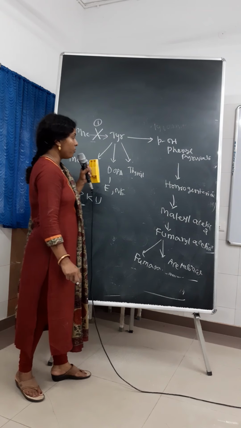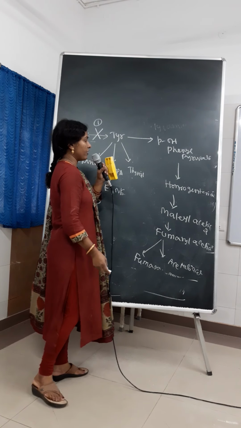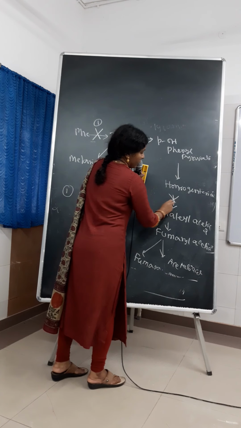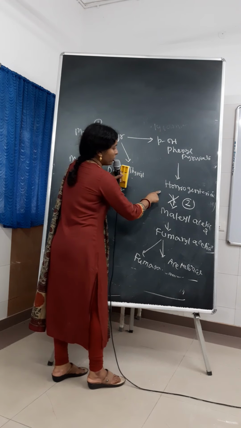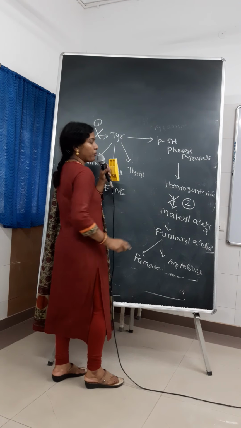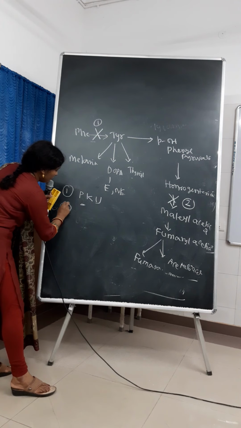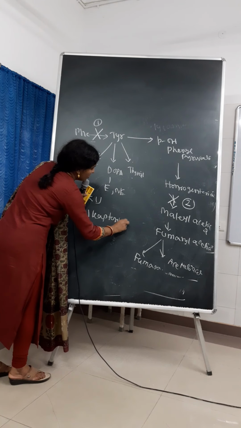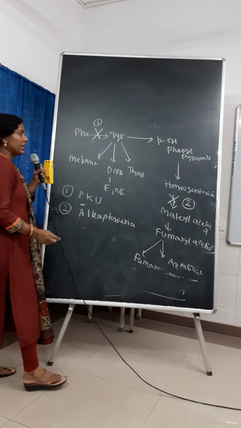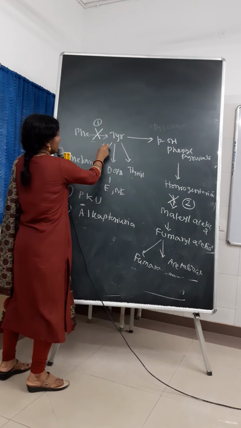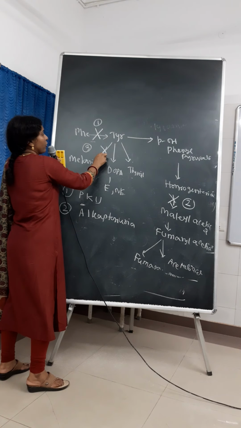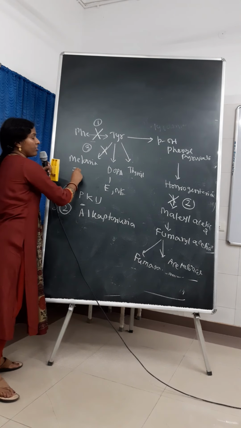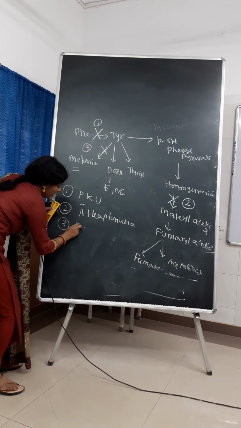In the next step, that is for homogentisic acid. The homogentisic acid via the enzyme homogentisic acid oxidase can convert to maleylacetoacetic acid. If this step is blocked, then the disease occurs, that is our alkaptonuria. Okay, next, if this step is blocked, that is the tyrosinase enzyme is deficient, then tyrosine to melanin synthesis cannot occur and the disease is albinism.